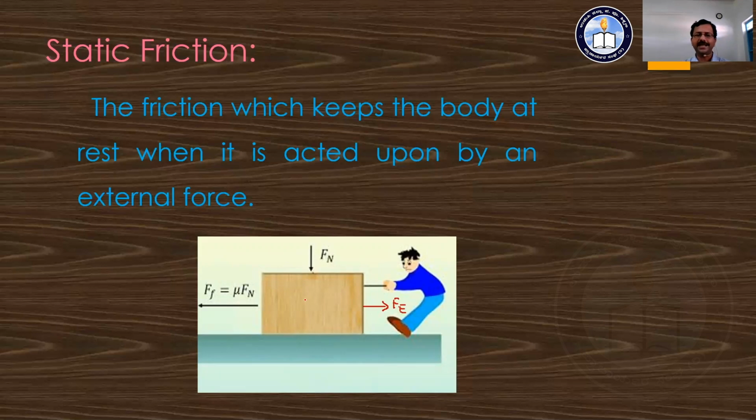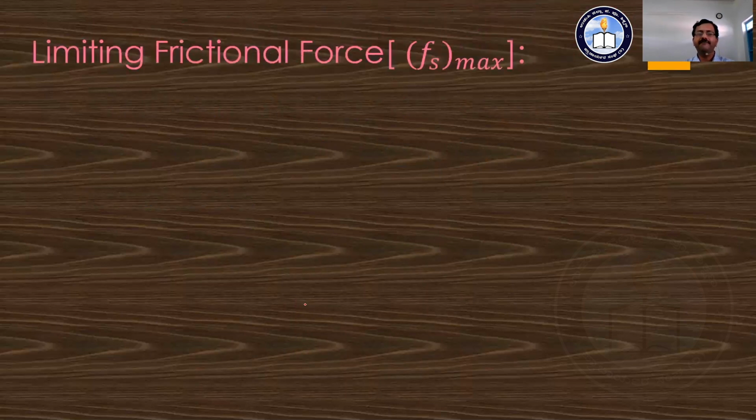That means up to a certain maximum external force only, the body exhibits the state of rest. And hence we can define a quantity known as the limiting frictional force. How is it defined? The maximum force of friction up to which the body remains at the state of rest is known as the limiting frictional force, or limiting friction.